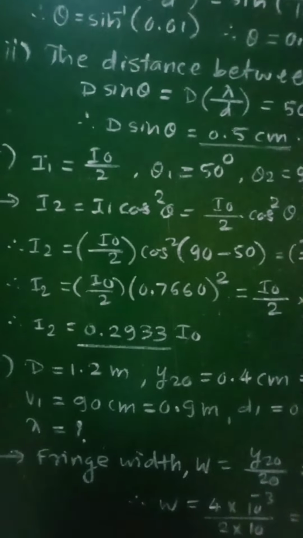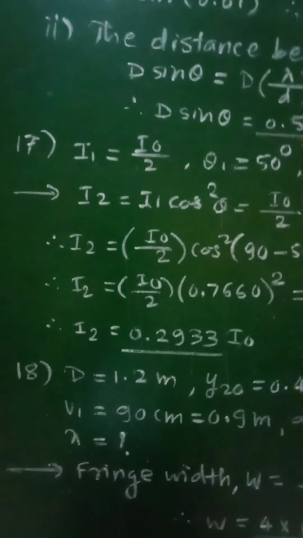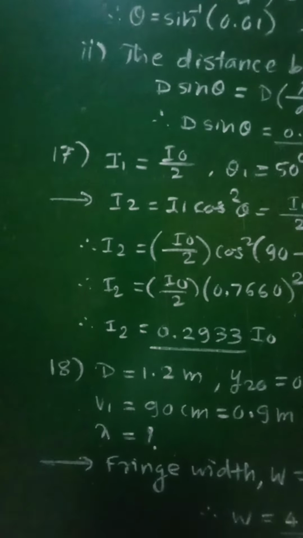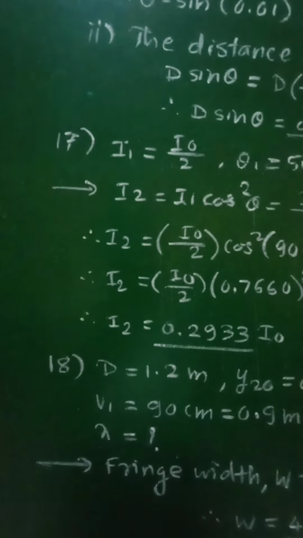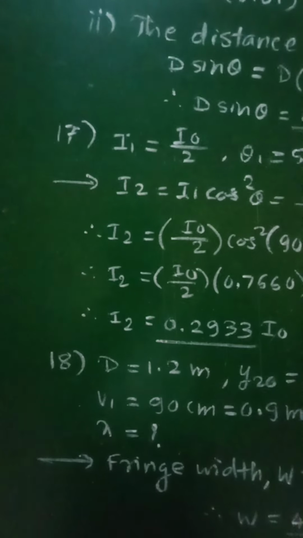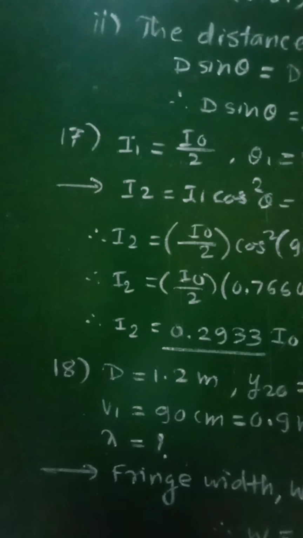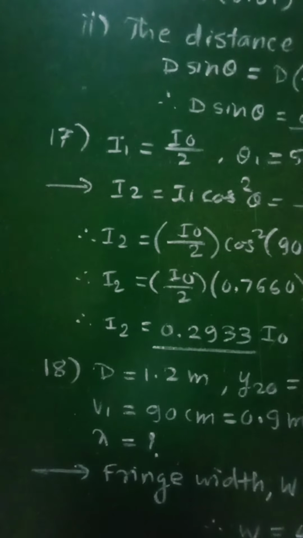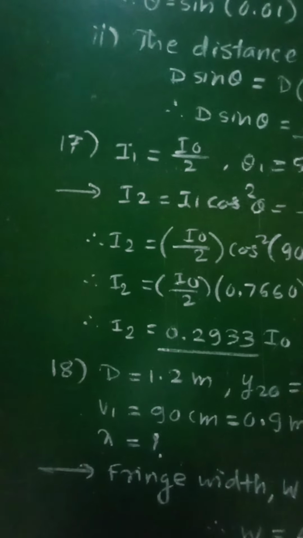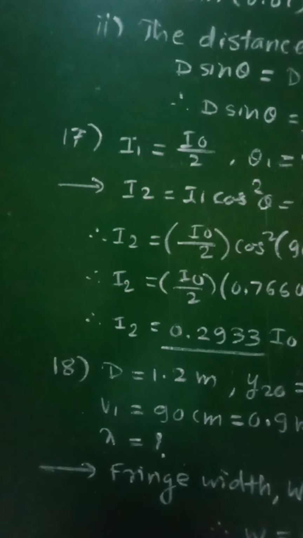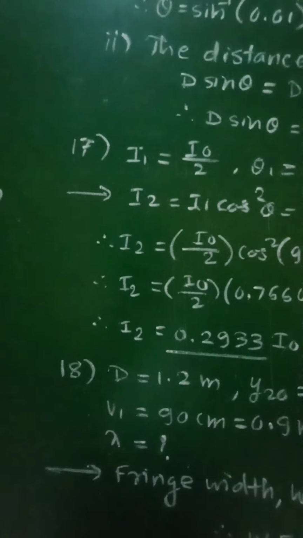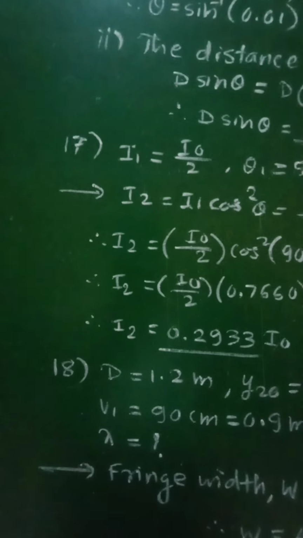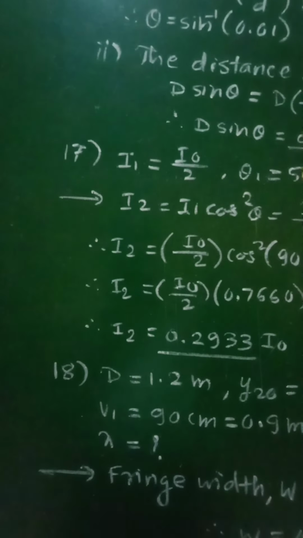And now let us see the next numerical, that is numerical number 18, which is given as: in a biprism experiment, the images are observed in the focal plane of the eyepiece at a distance of 1.2 meter from the slits. The distance between the central bright band and the 20th bright band is 0.4 centimeter.